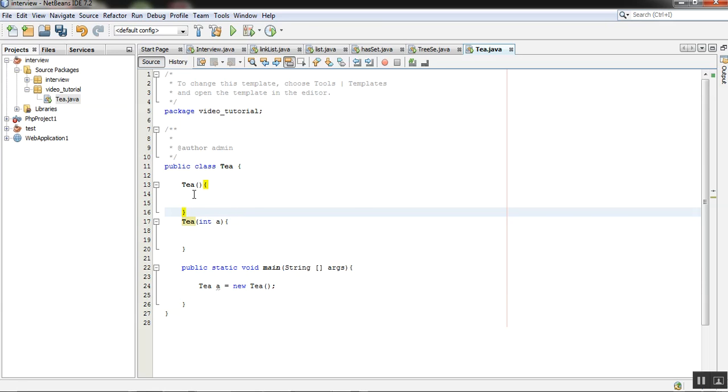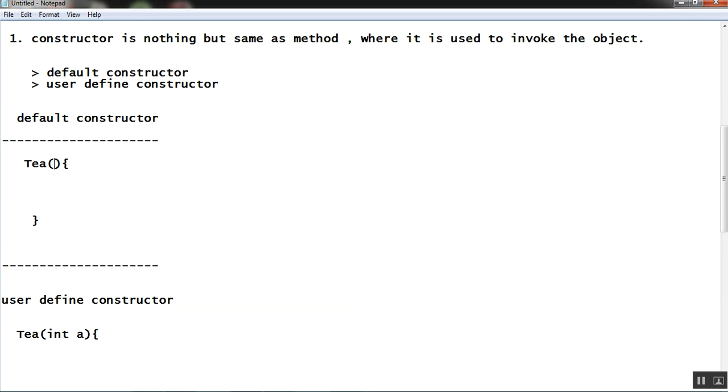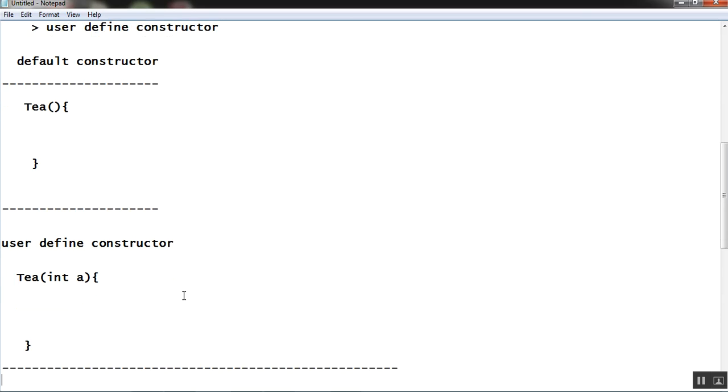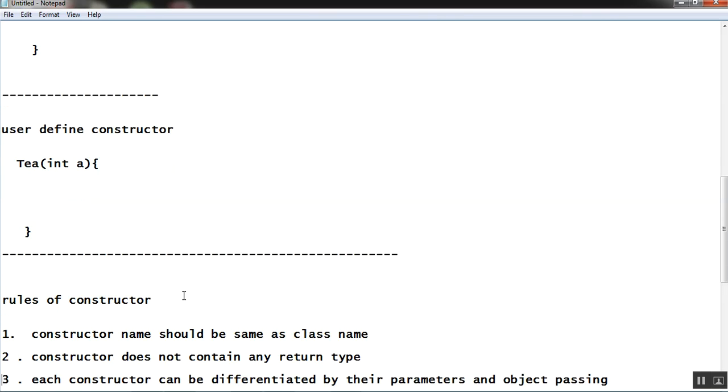So here we have a name t, and here we have a name t. So the third thing we learn is that a constructor must have the same name as the class name. So again, we should go back. What we have learned is what a default constructor is and what a user defined constructor is. That's it. And now we are going to see the rules of constructor.